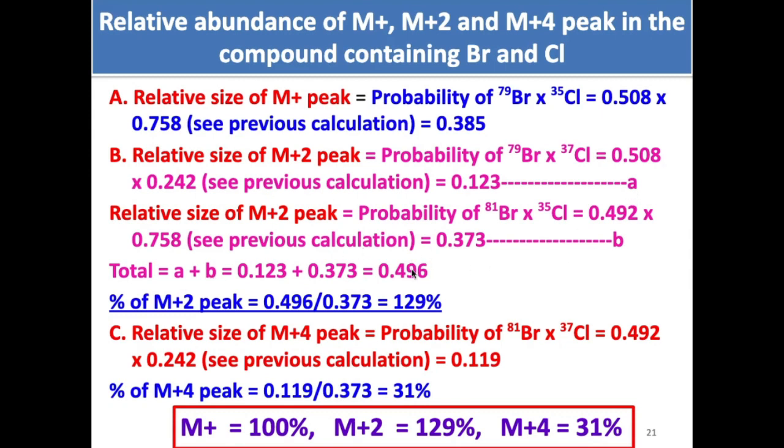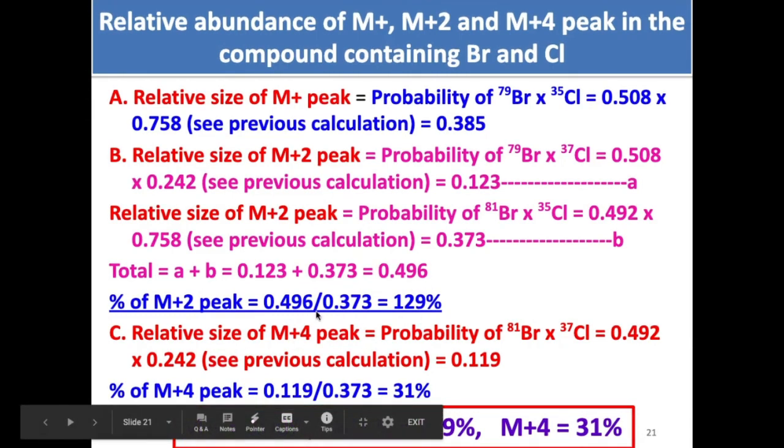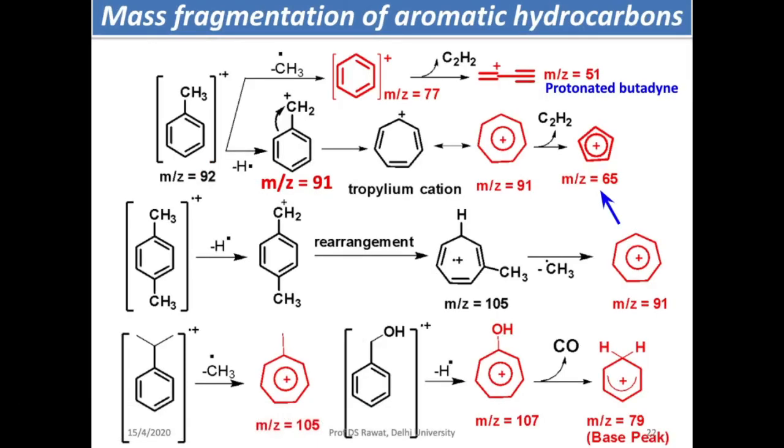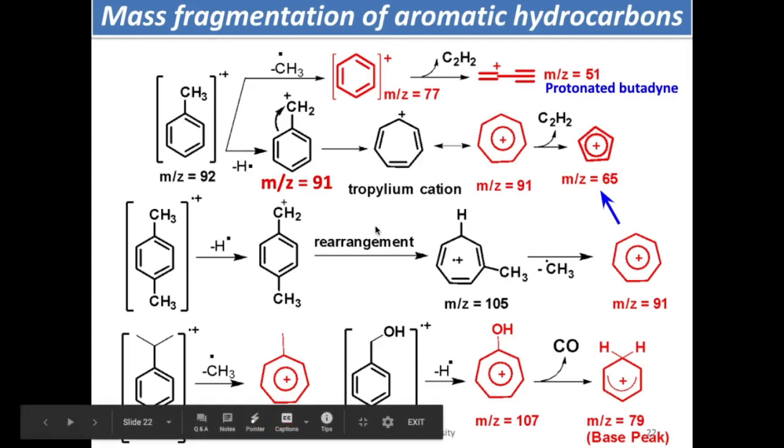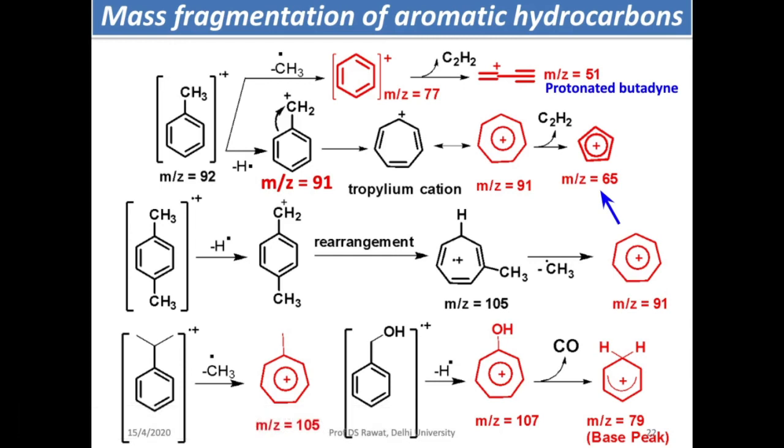So total A plus B, this is A, this is B, this much. So M plus 2 peak's intensity will be this divided by this, 129%. Similarly, you can calculate for M plus 4 and use this method to calculate for other combinations also. Now let's move to the fragmentation of aromatic hydrocarbon compounds.